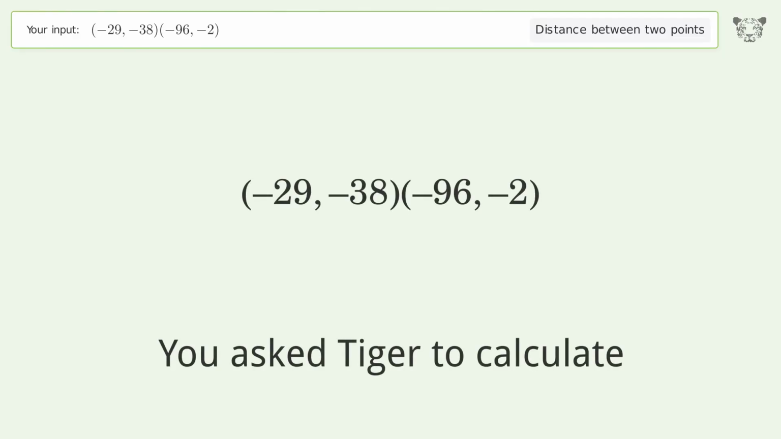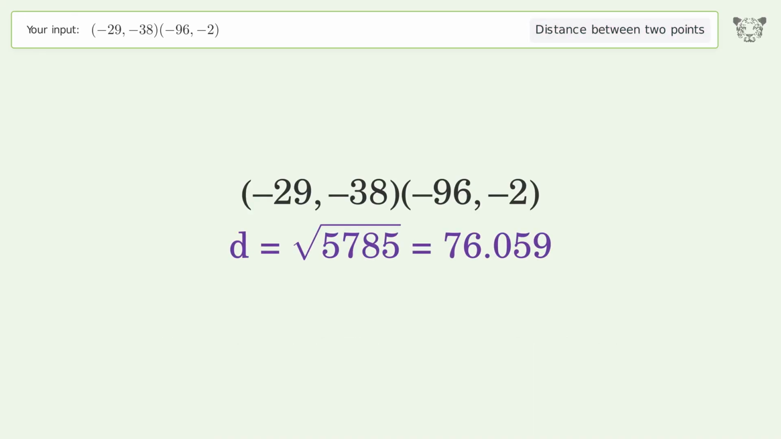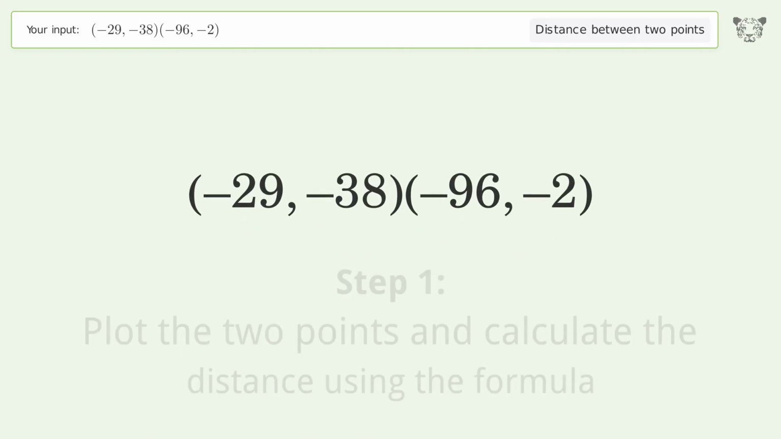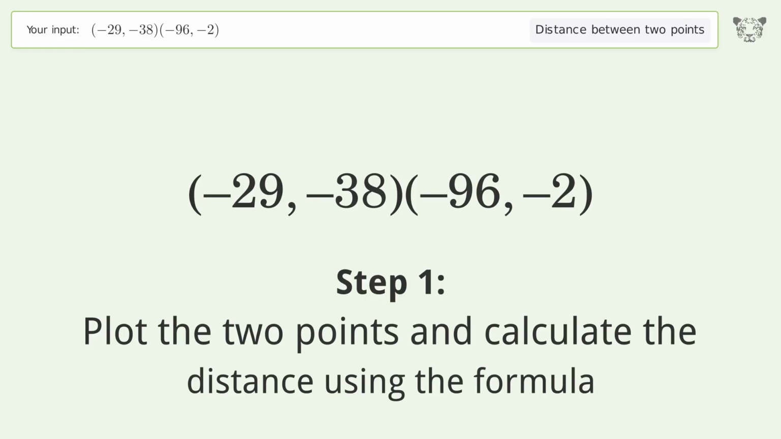You ask Tiger to calculate. This deals with the distance between 2 points. The distance between the 2 points is the square root of 5,785 or 76.059. Let's solve it step by step. Plot the 2 points and calculate the distance using the formula.